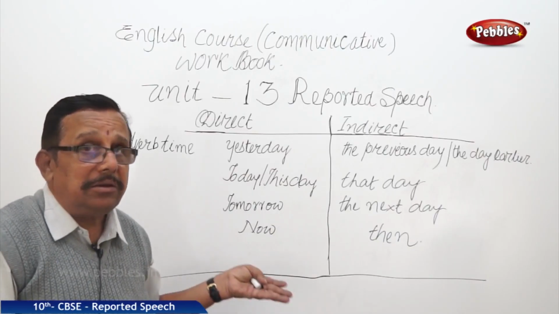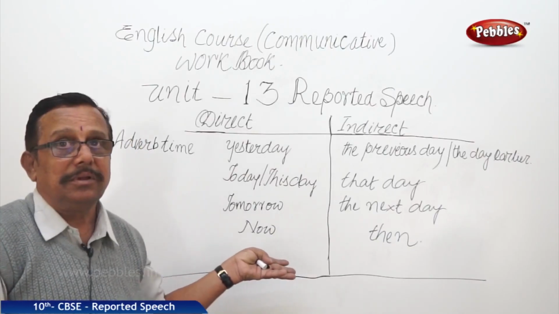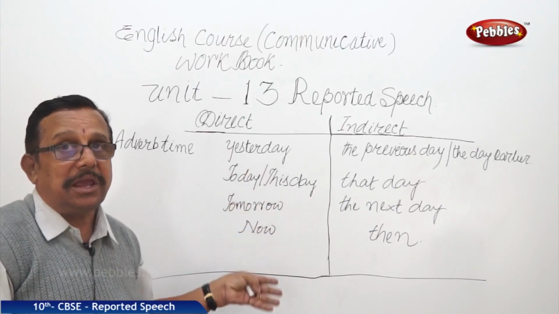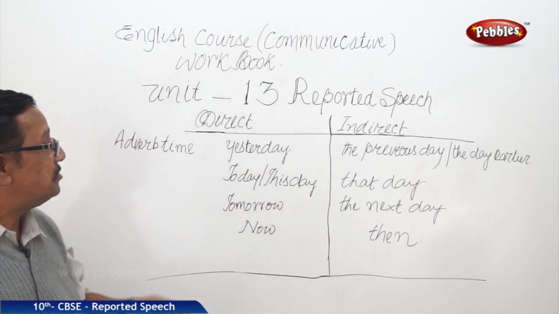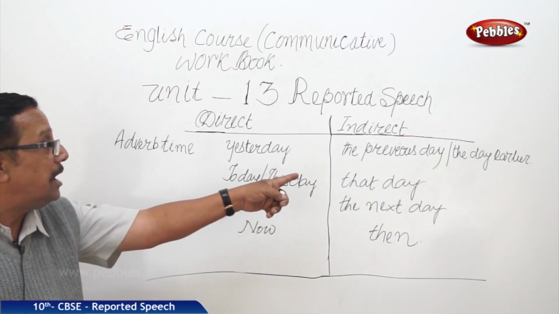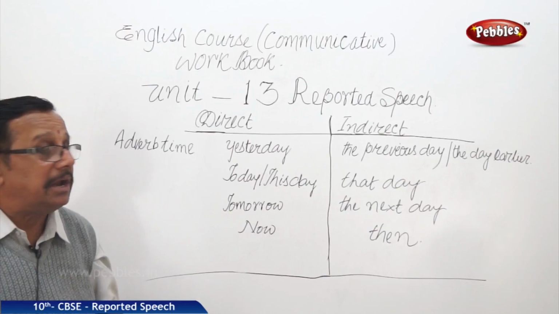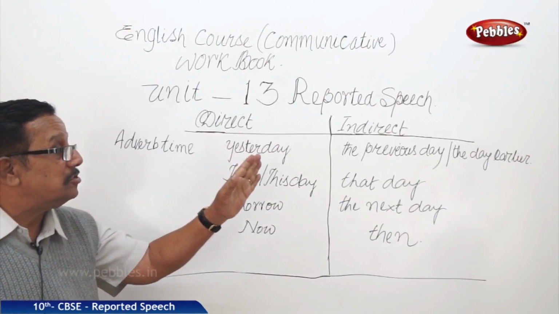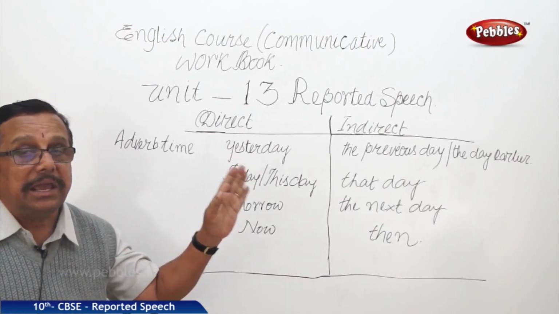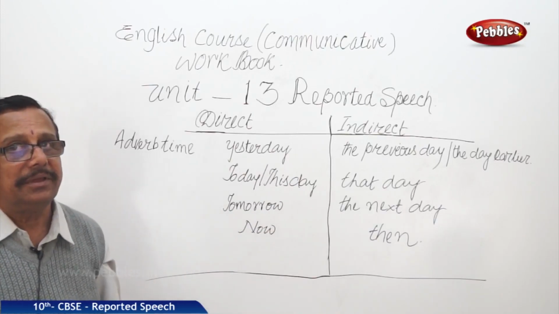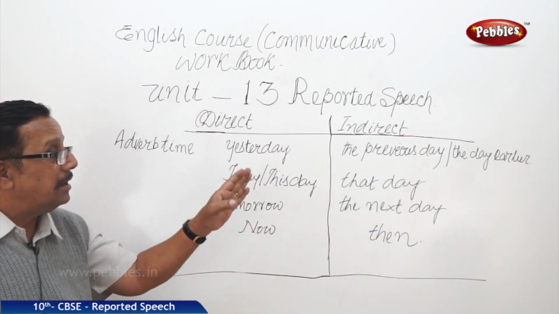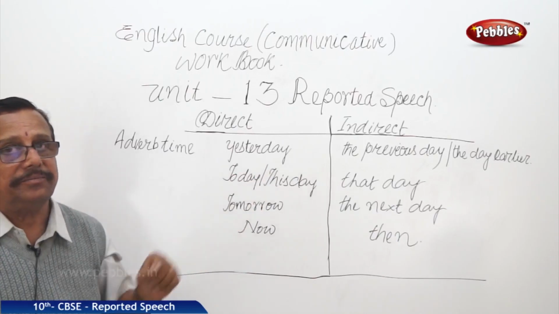Or is done now. In all these cases, if at all we see yesterday, we should not write yesterday in indirect speech. And for that what we have to write is, we have to write the previous day or the day earlier.